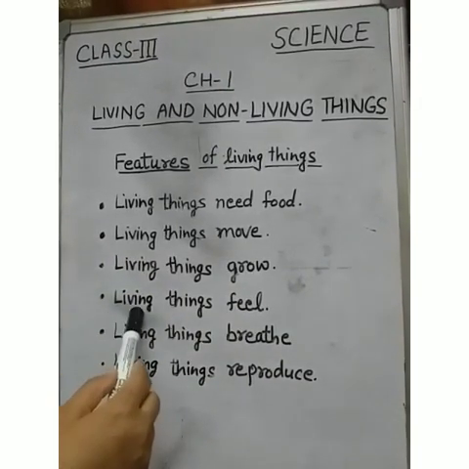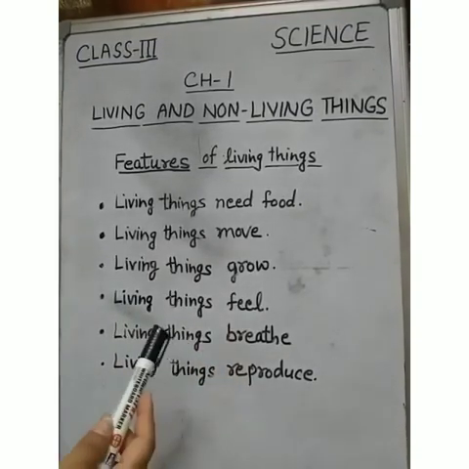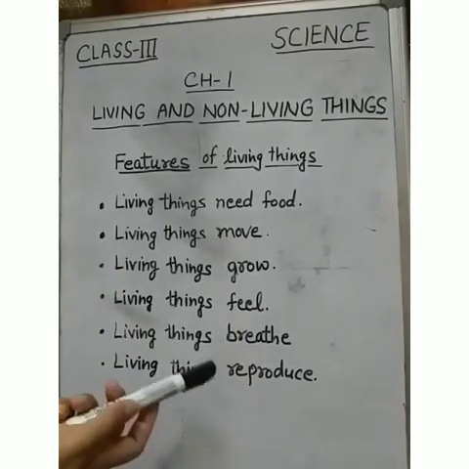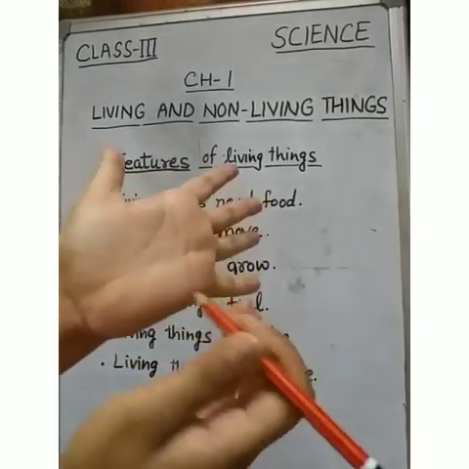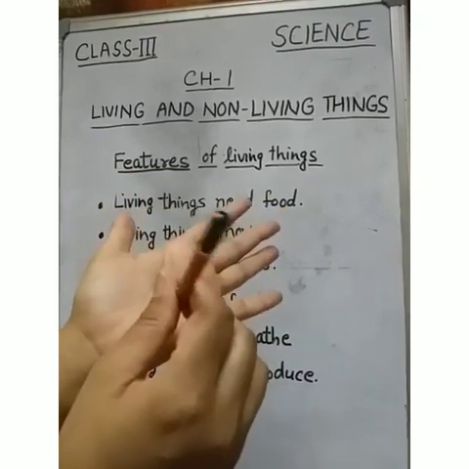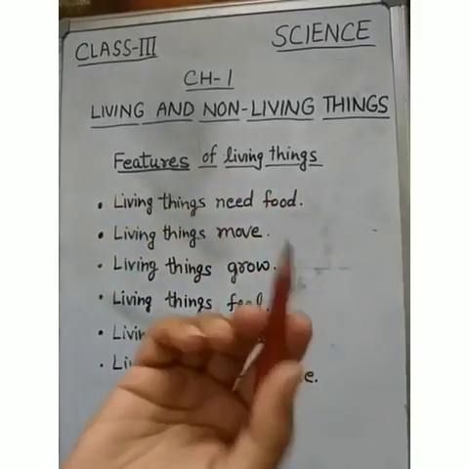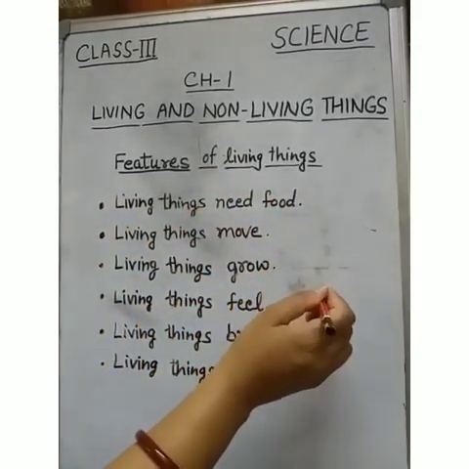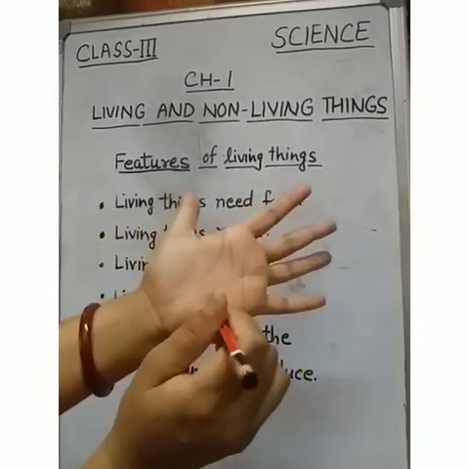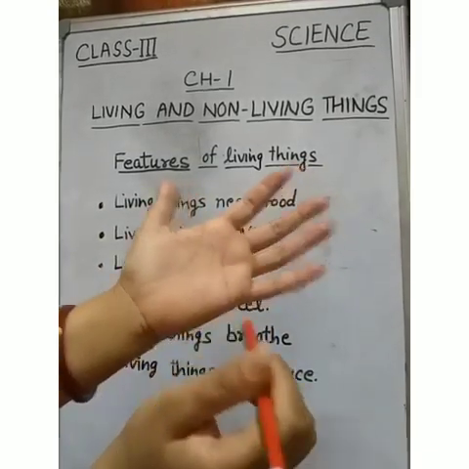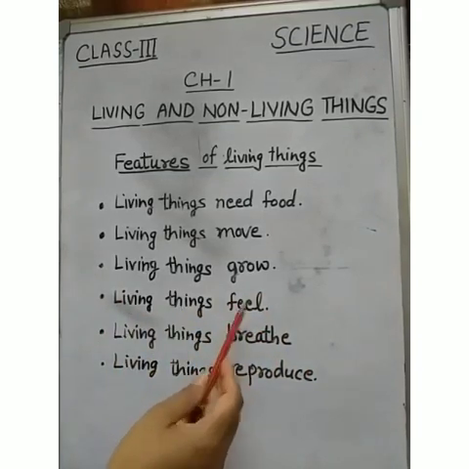Now the fourth feature is living things feel. All living things feel while non-living things do not feel. For example, this is a pencil. If I put its nib in my hand and press it, I will get hurt. I will feel pain. But if I do the same on this board, it does not feel anything because it is non-living. While I am feeling this pain because I am a living thing. So, living things feel.